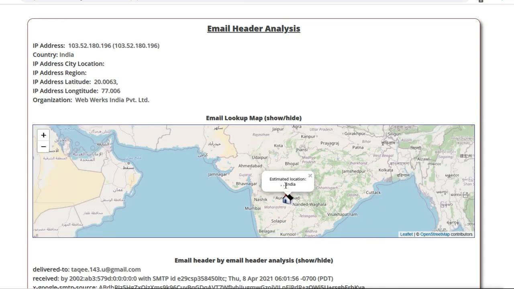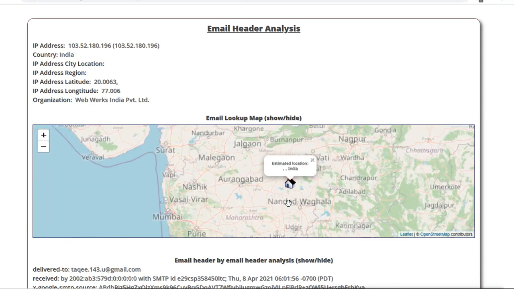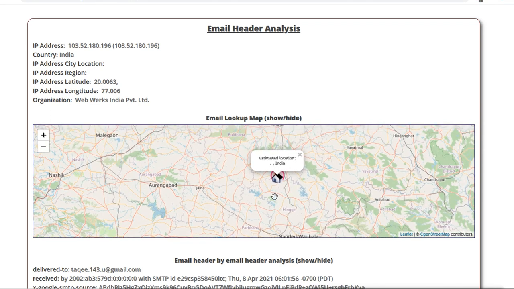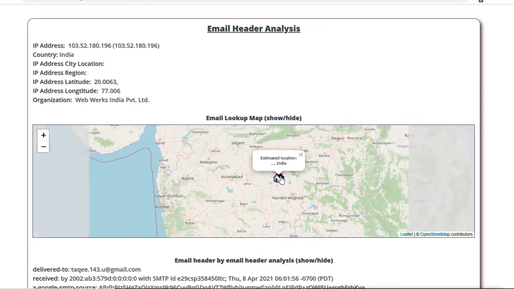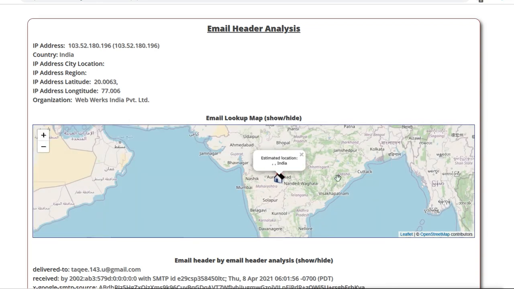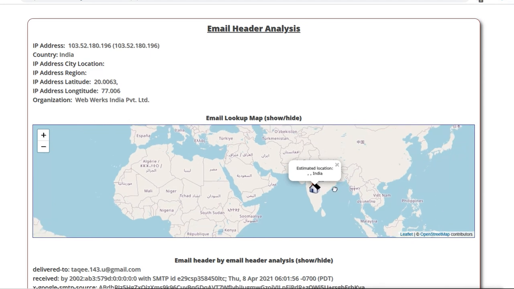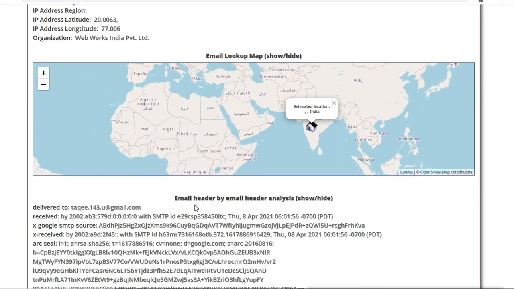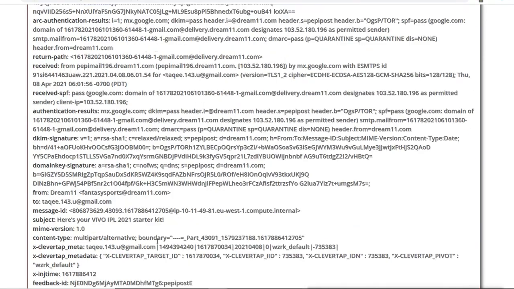This is the estimated location, and I can see it is somewhere around here in Maharashtra. It is not the exact location, but it is an estimated location. So you will get the idea of where the mail came from. And this is the email header analysis you can see here, delivered to, and this is the header which I pasted here.